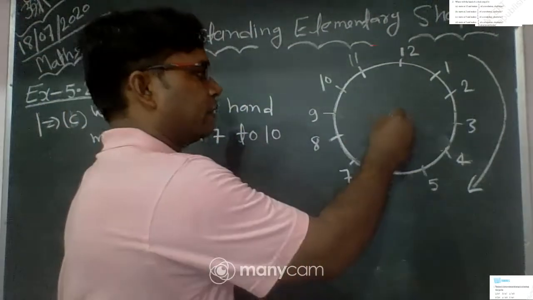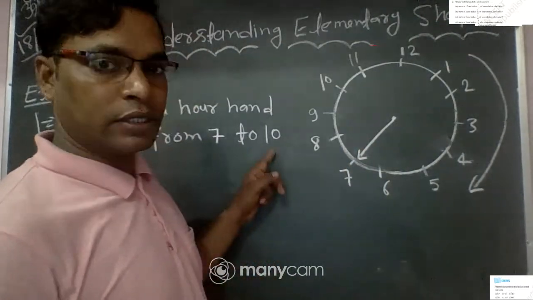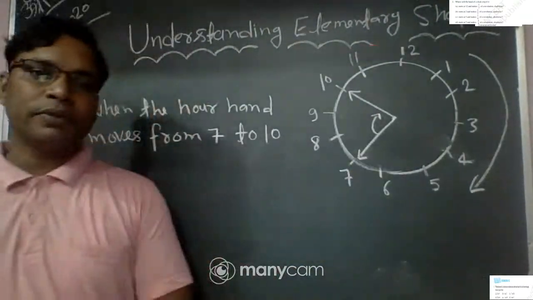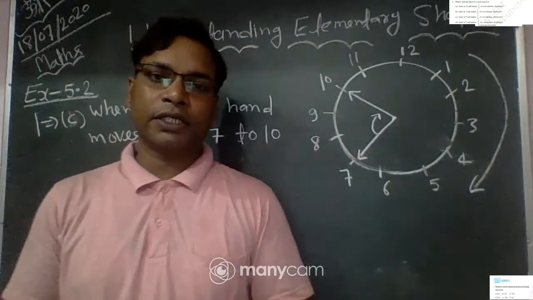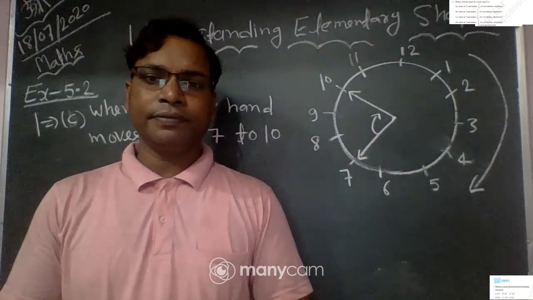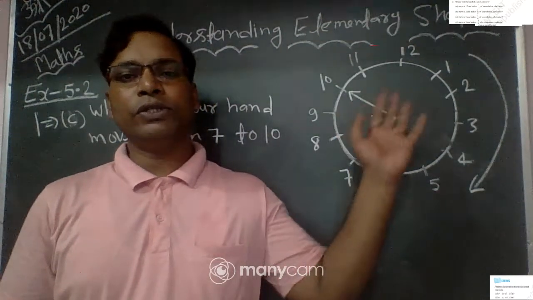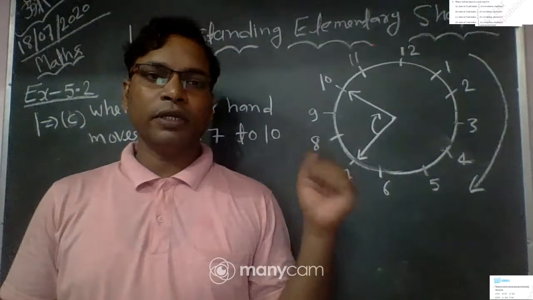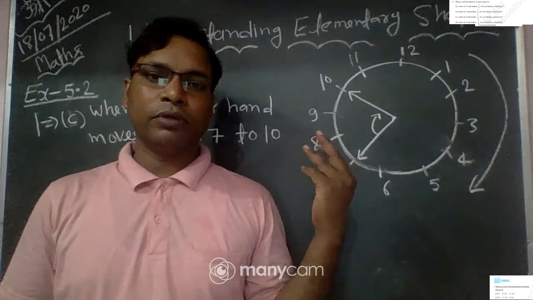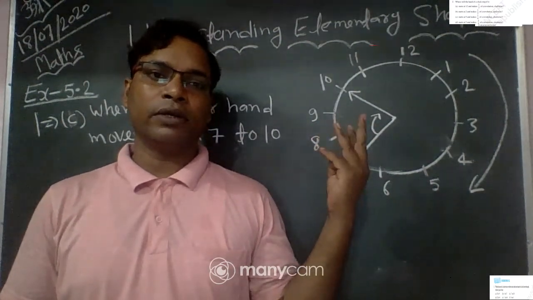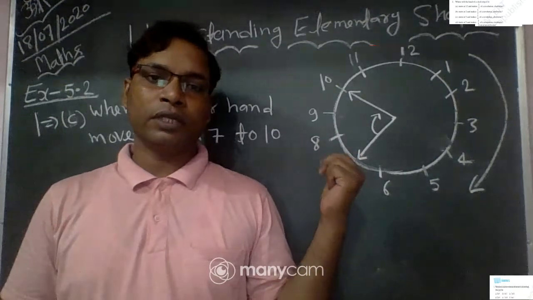Count it: 1, 2, only 3. Clear? You move only 3 hours. You know the total is 12 hours and you move only 3 hours.